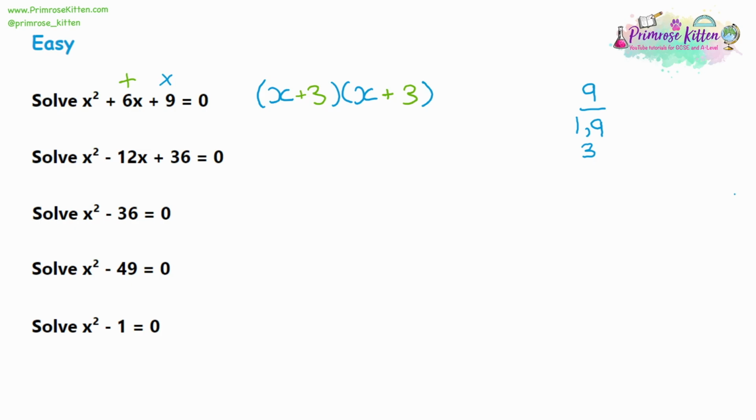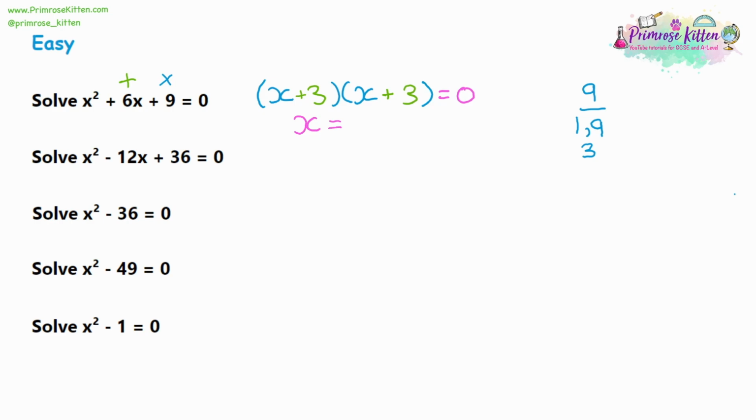Now, so far we've factorised, and we've done this before, but the key thing here now is that this is equal to 0, and now we have to solve it. So to solve an equation, we want to write x is equal to a number. Now, normally we follow quite a few steps to go through this. You might be thinking, oh, I need to expand the brackets back. What do I do? Well, we can use a little trick here, and it's because it's equal to 0. And we exploit the fact that any number multiplied by 0 equals 0. So to find what x equals, all we have to do is find a number that will make one of the brackets equal to 0.